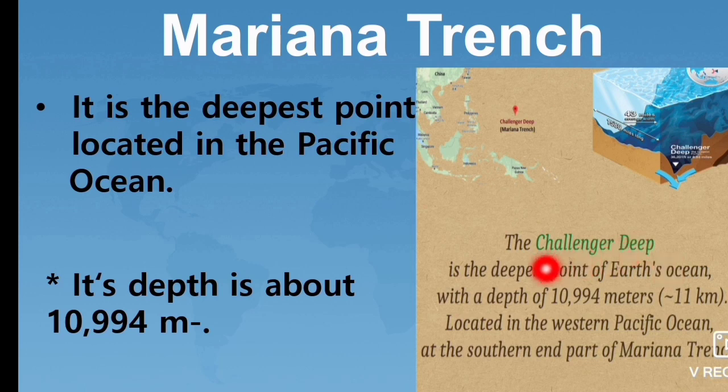Students, the Challenger Deep is the deepest point of Earth's ocean, located in the western Pacific Ocean at the southern end part of the Mariana Trench.